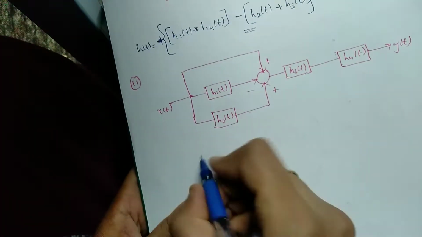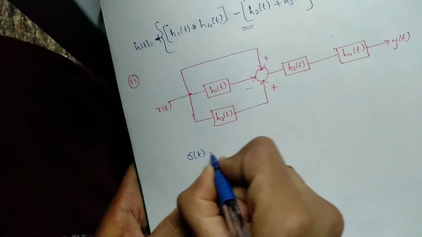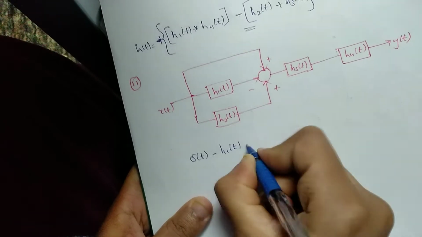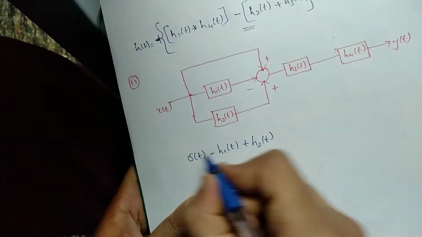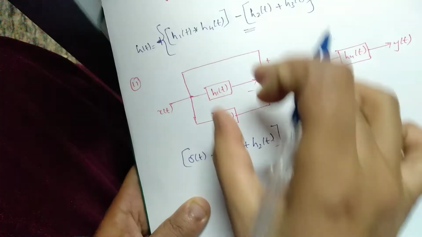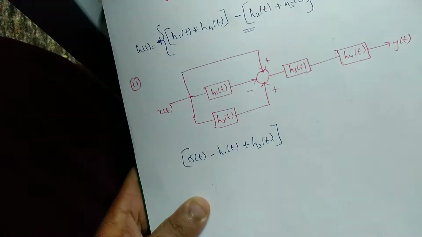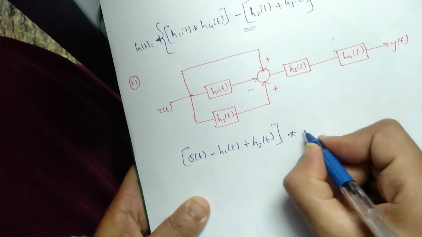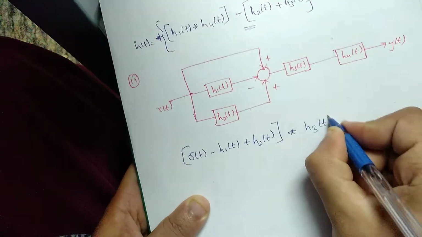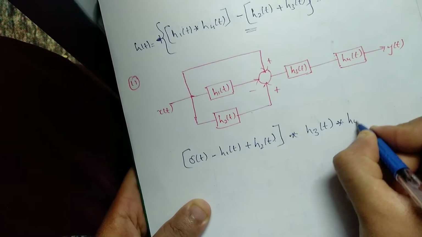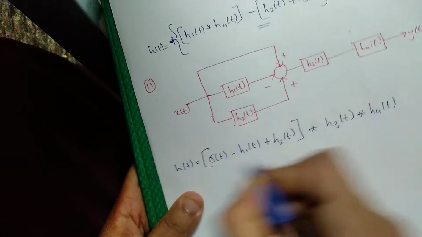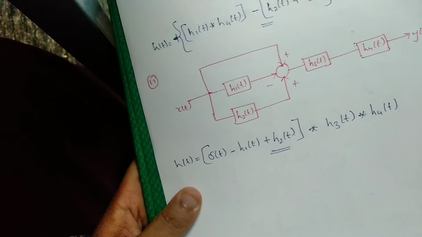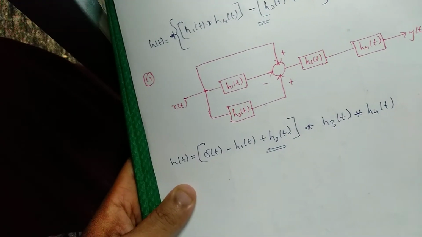This is plus, so plus delta of t minus h1 of t plus h2 of t. This is one block, and these three blocks are connected in series now, so this has to be convolution: convolution h3 of t, convolution h4 of t. This is your proper h of t. Got it? In a single step, you can write the overall impulse response.